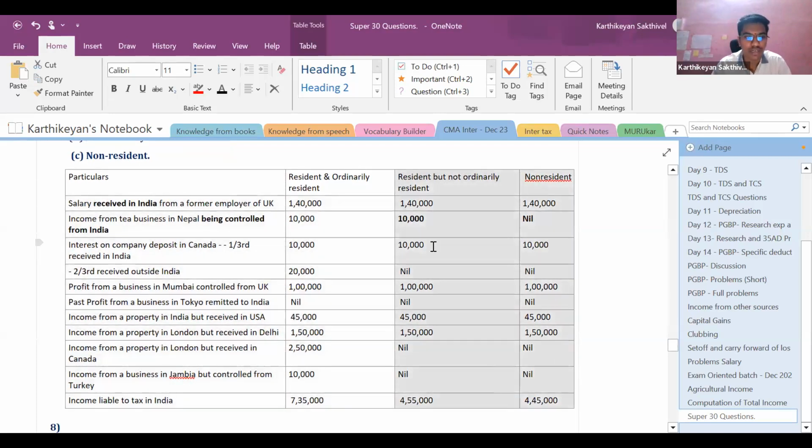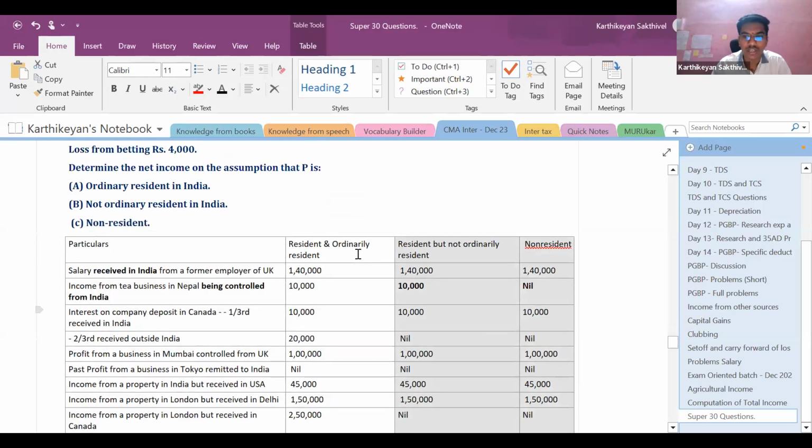There is only one point: income from a business which is controlled in India is taxable for resident but not ordinary resident, but it is not taxable for non-resident, right? So here for resident, every income is taxable. If it is income, it is taxable, right?